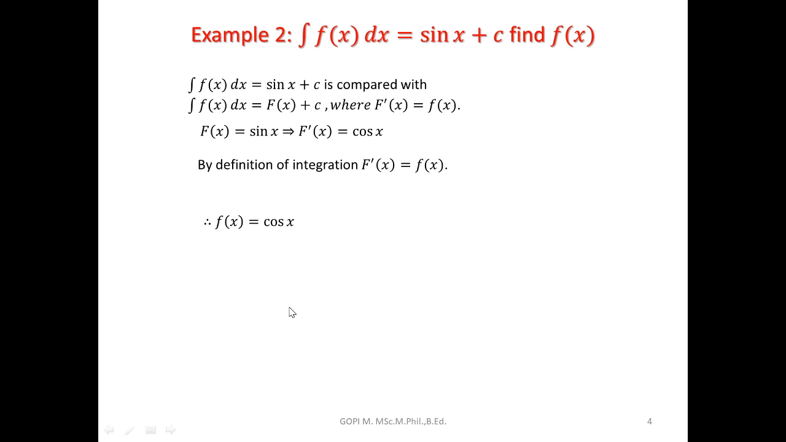We have some observation. We can say sin x is integration of cos x. From this above we can say sin x is the integration of cos x, and we can write the same: integration cos x dx is equal to sin x plus c. These are basics.